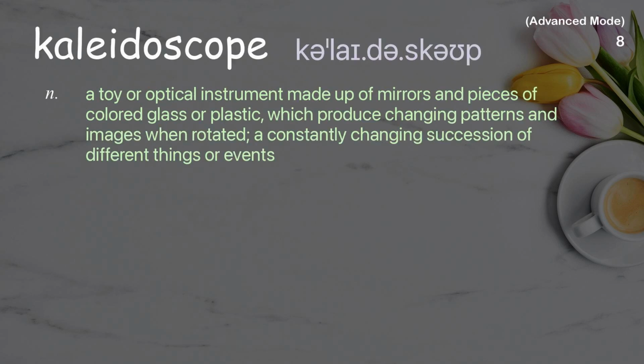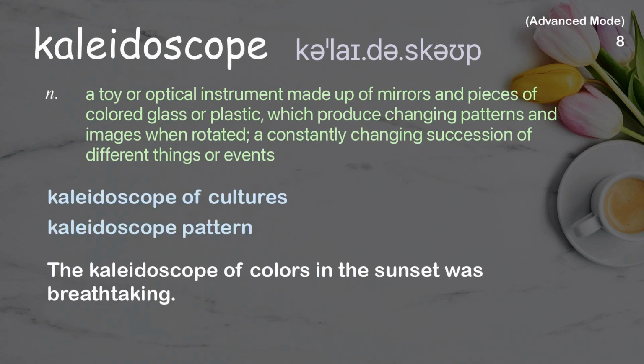Kaleidoscope. A toy or optical instrument made up of mirrors and pieces of colored glass or plastic, which produce changing patterns and images when rotated; a constantly changing succession of different things or events. Examples: Kaleidoscope of cultures. Kaleidoscope pattern. The kaleidoscope of colors in the sunset was breathtaking.